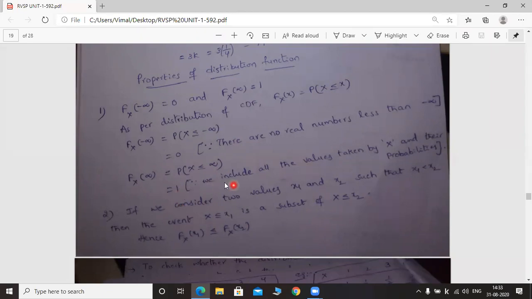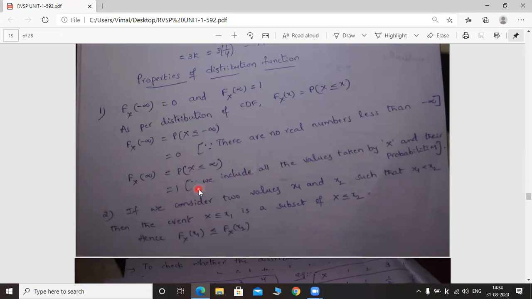Okay. So here we include all the values taken by x and their probabilities. We need not think about the number of probabilities. It may take any number of probabilities.